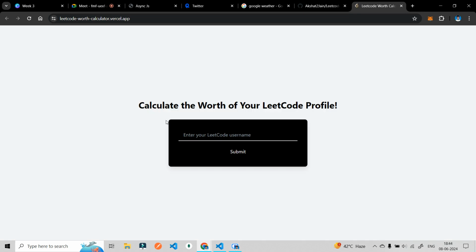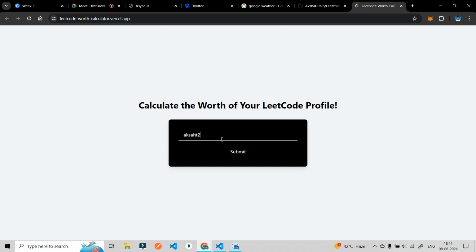Okay, this is like a fun project. Two months ago I made this. What this says is, you enter your LeetCode profile username, and I will give you the worth of your LeetCode profile, meaning what is the cost of your LeetCode profile in the real world. What is the amount of your LeetCode profile.